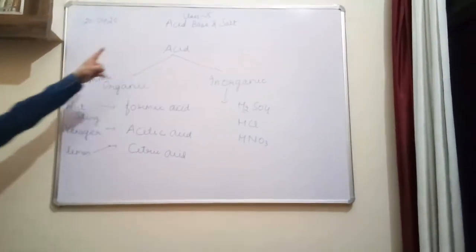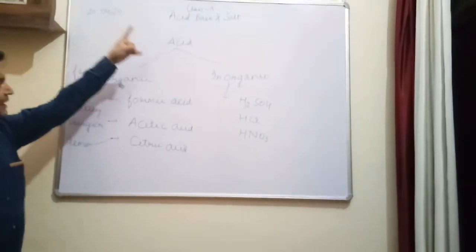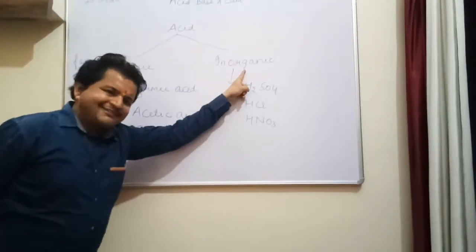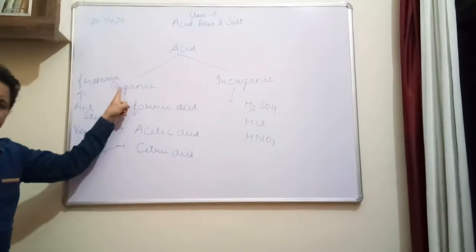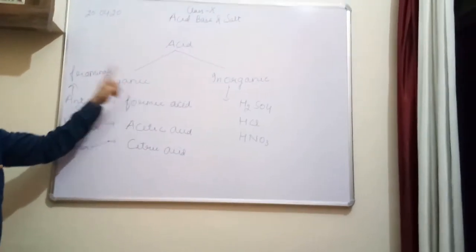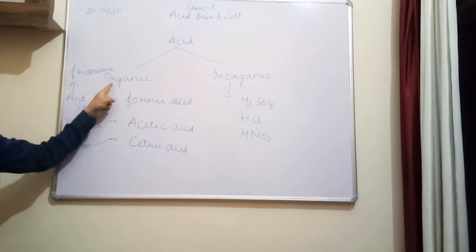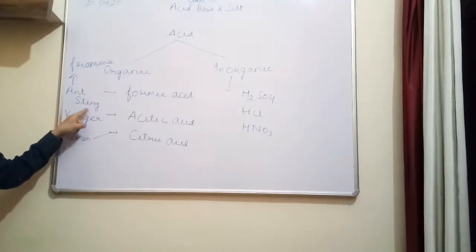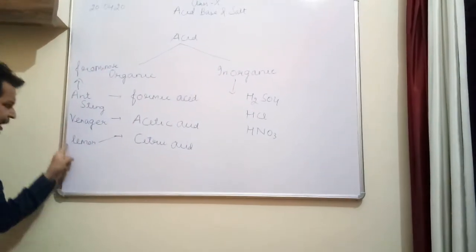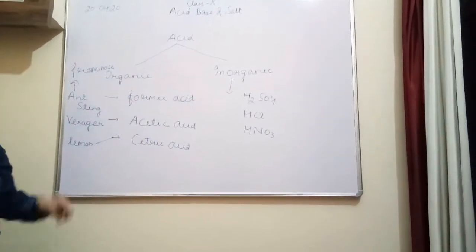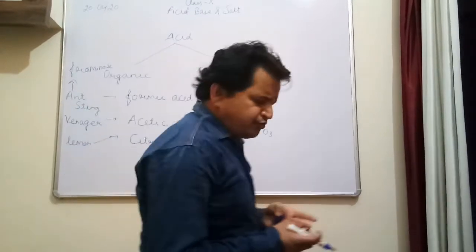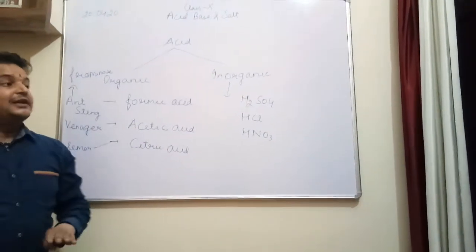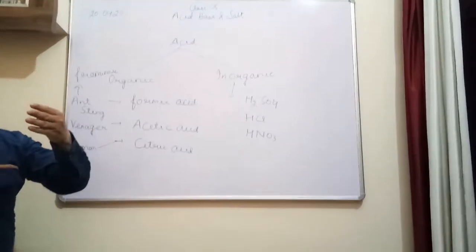It means acids are classified into two parts, organic acid and inorganic acid. Organic acids are those acids which are obtained from the living ones. As I have given you some examples: ant sting has formic acid, vinegar has acetic acid, lemon has citric acid. Similarly, tomatoes, apples, all these fruits contain some specific type of acid.